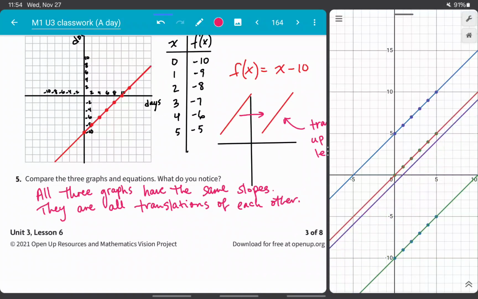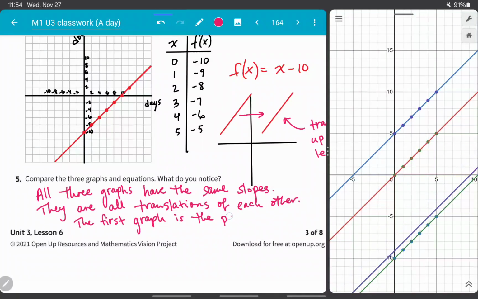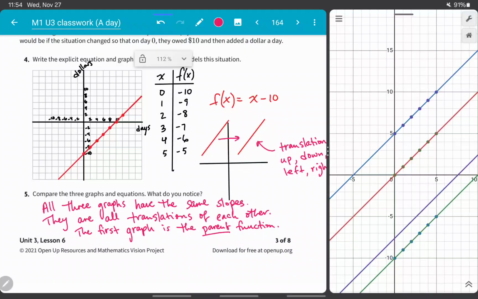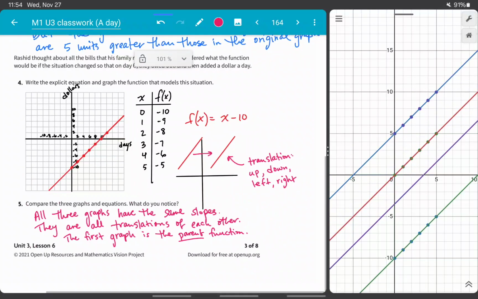So I'm going to put the translations of each other. The first graph was the parent function. Second graph was translated 5 up. The third graph was translated 10 down. I guess I'll put that over here.